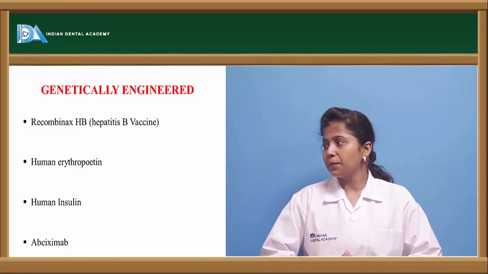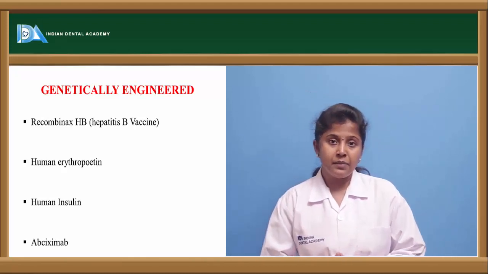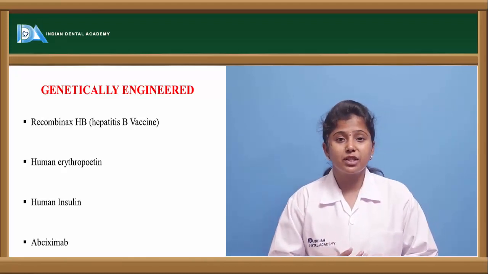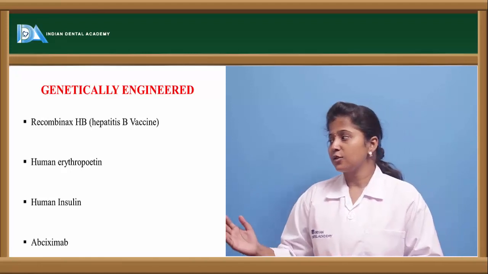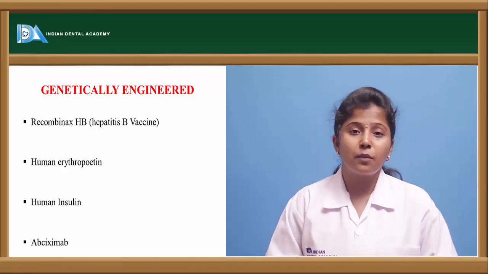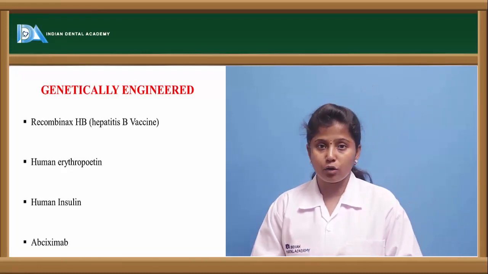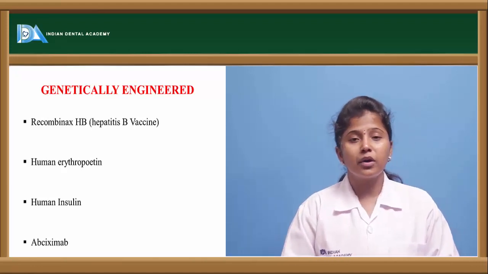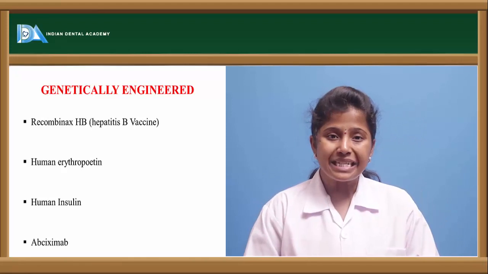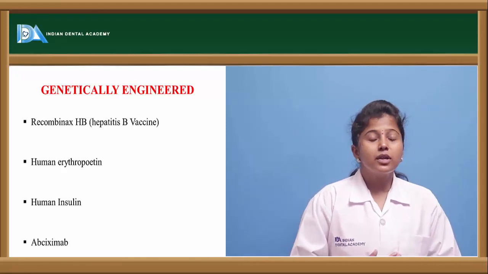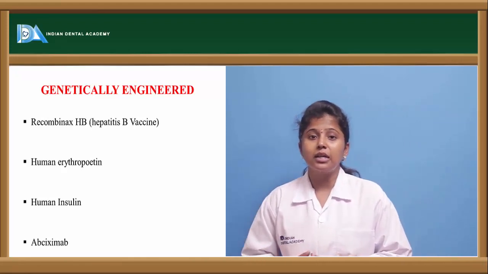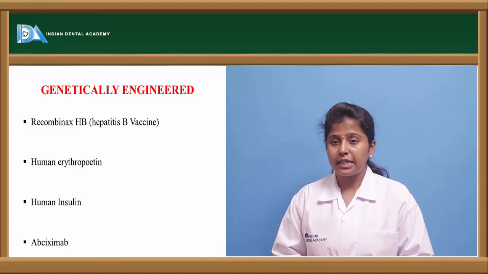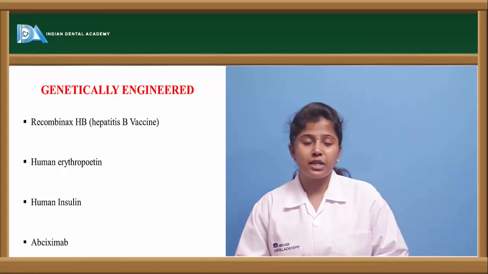Here we are obtaining the hepatitis B vaccine. The vaccine which is used to prevent hepatitis is obtained by recombinant technology. The other one is human erythropoietin. Erythropoietin is a compound which is used to synthesize RBC, and it is obtained through genetic DNA technology. The other one is human insulin.